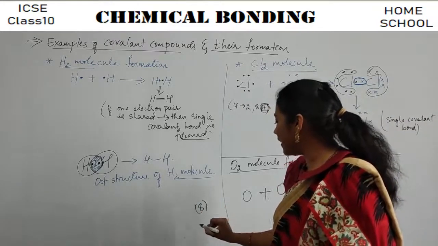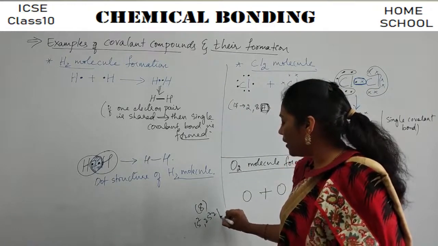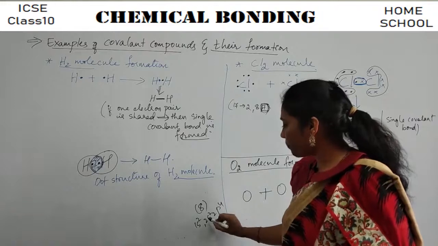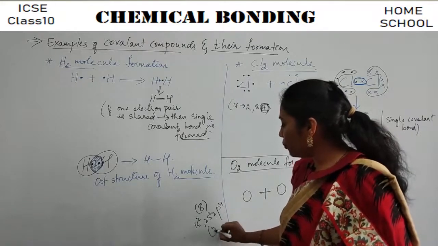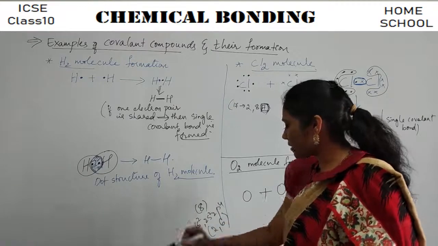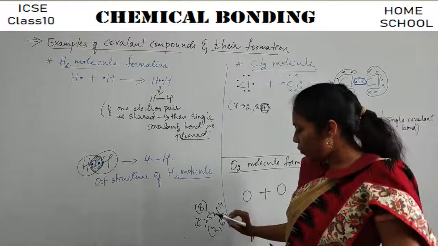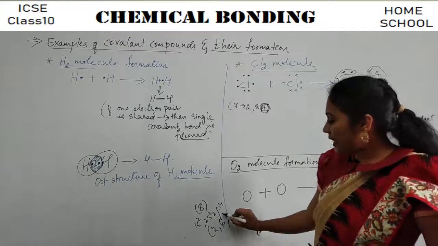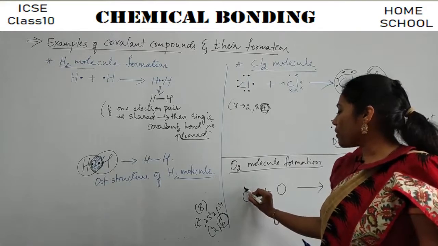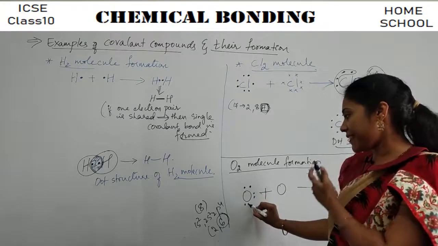Atomic number 8, electronic configuration is 1s2, 2s2, 2p4, right? In a simple way, if I have to write the electronic configuration, it is 2, 6. That means in the last shell, how many electrons are there? 6. So you are putting 6 dots. 1, 2, 3, 4, 5, 6.